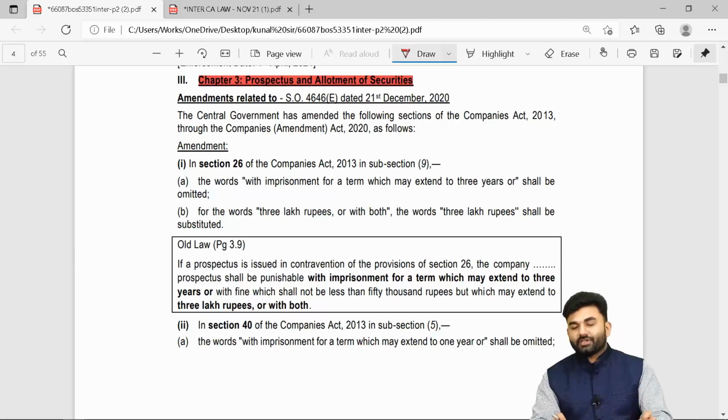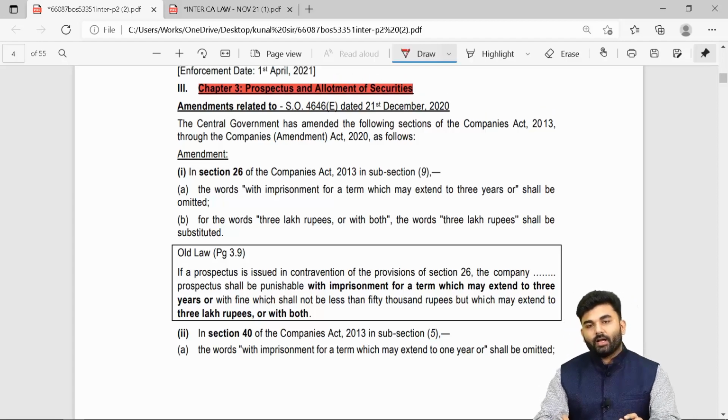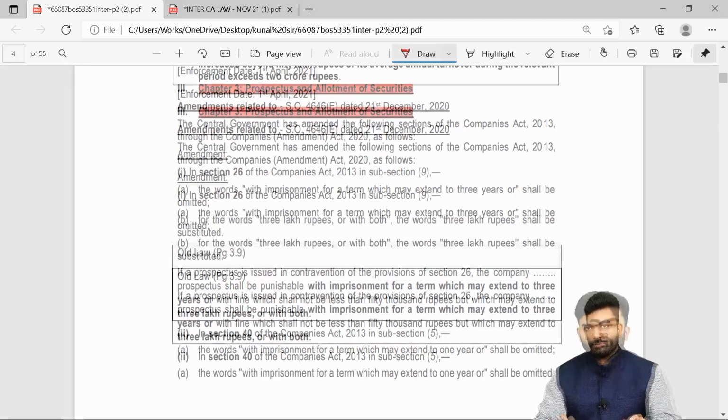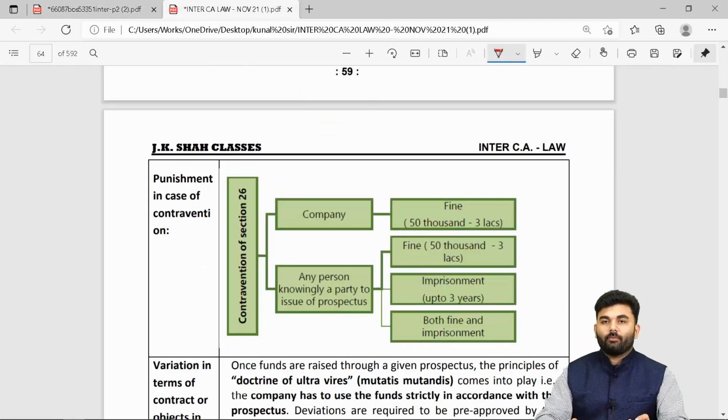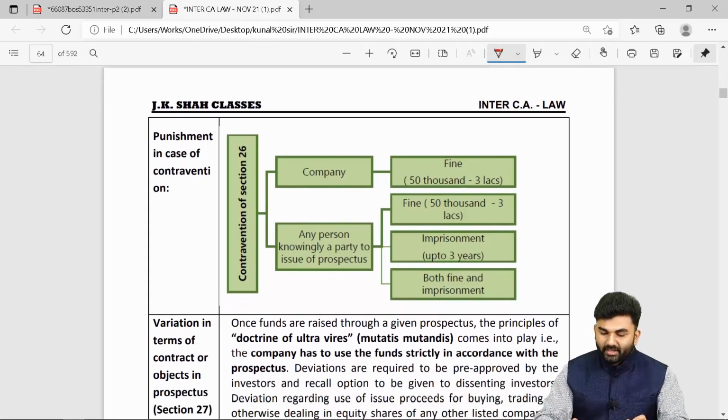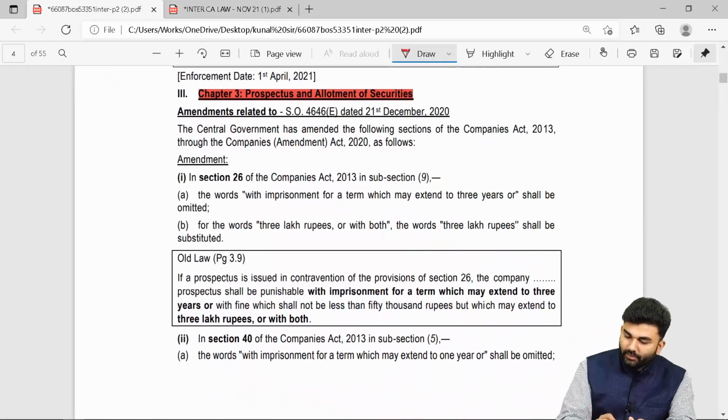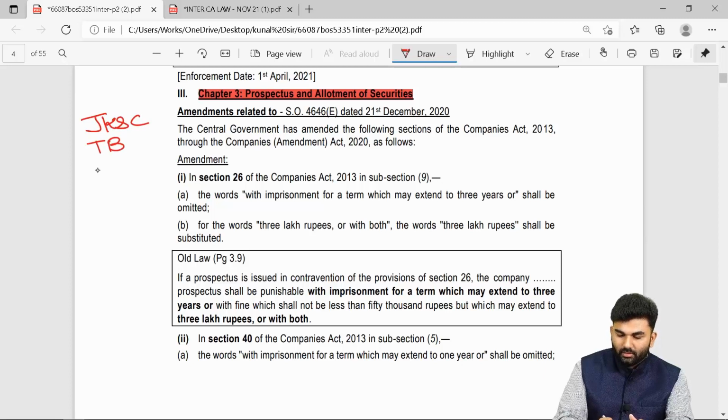There are a few more changes in chapter number 2, but we will cover them in a short period of time. Let us first cover chapter number 3. For these changes, you need to come to your JKSS textbook page number 60.